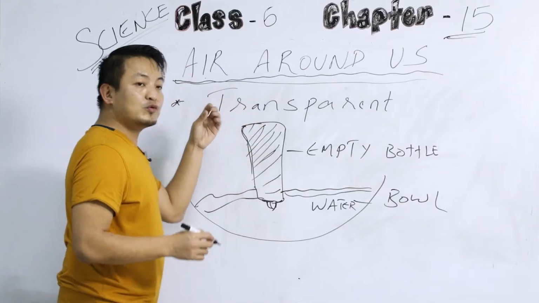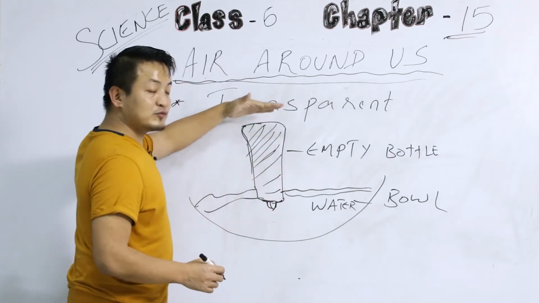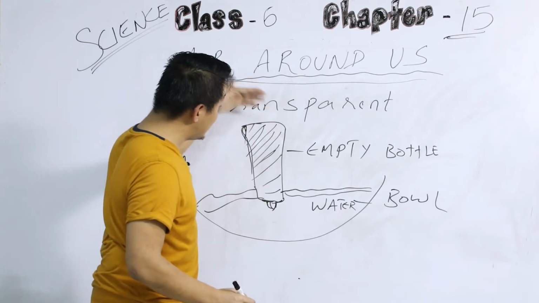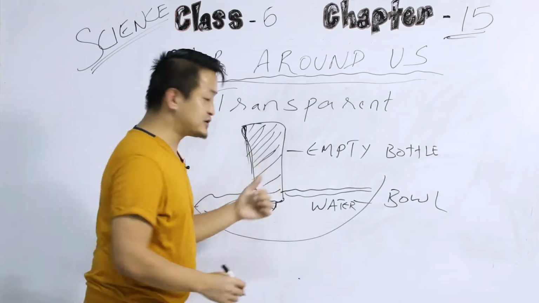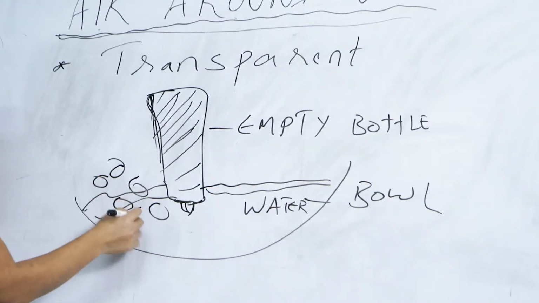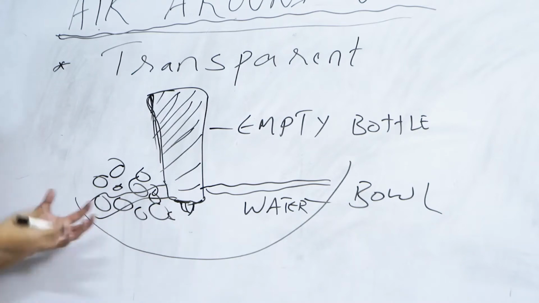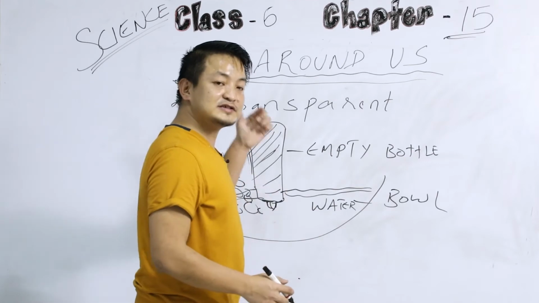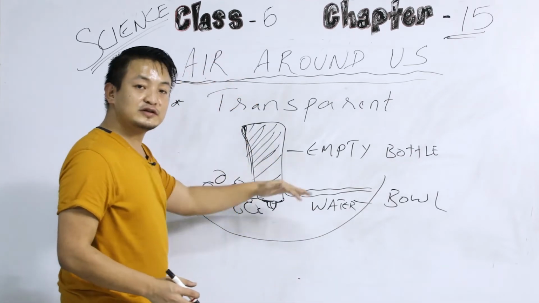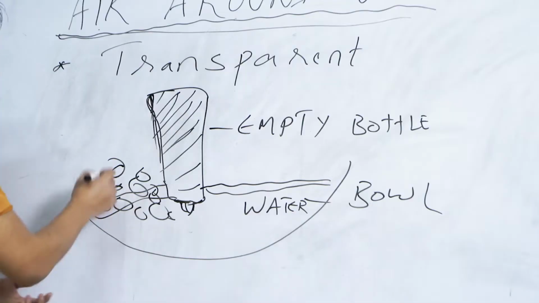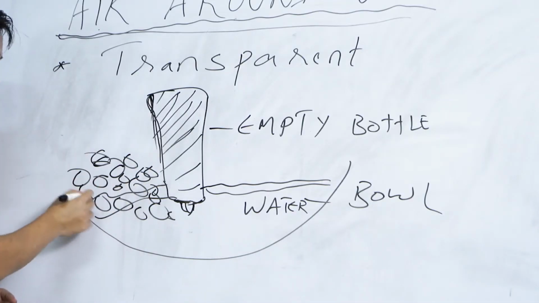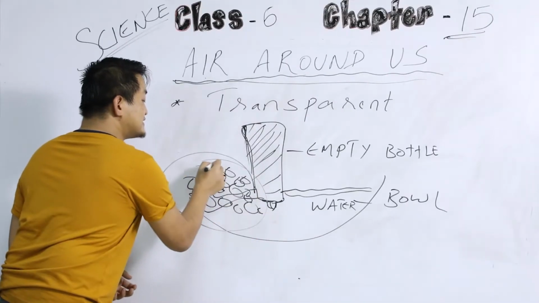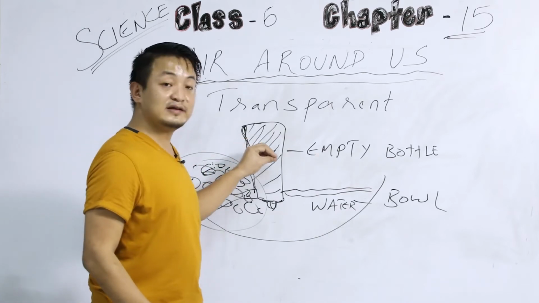Now, how will we prove this? We will push this one, we will tilt it very hard. When we push it very hard, what will we observe? We will observe bubbles, right? So you can also try this activity. It is very simple: just an empty bottle, and you push it down in the bowl of water. You will observe bubbles coming out from the bottle, and then water will enter inside. These bubbles are the air which is present inside the bottle.